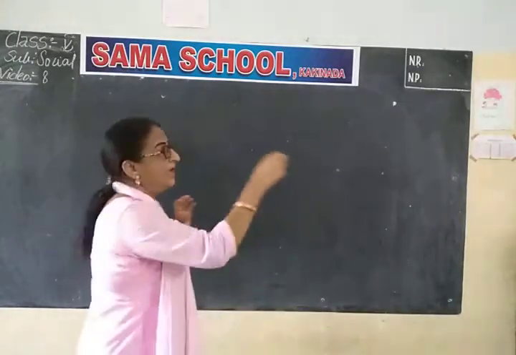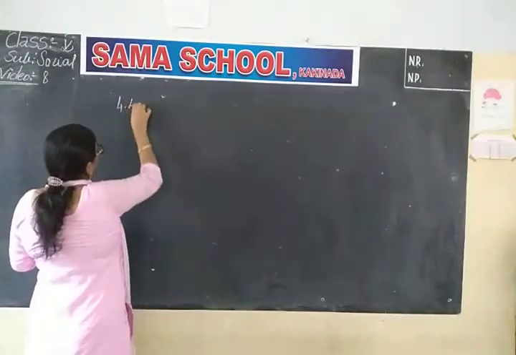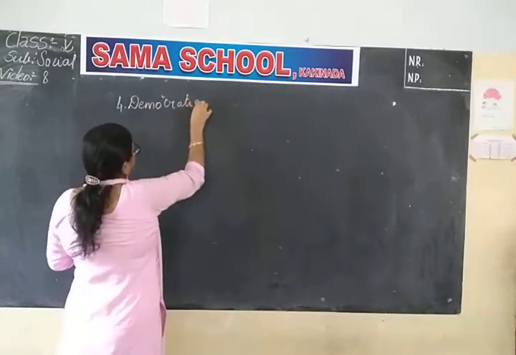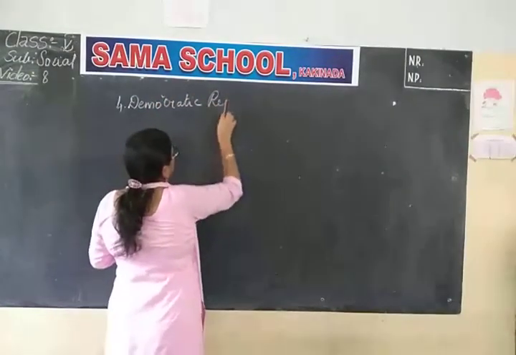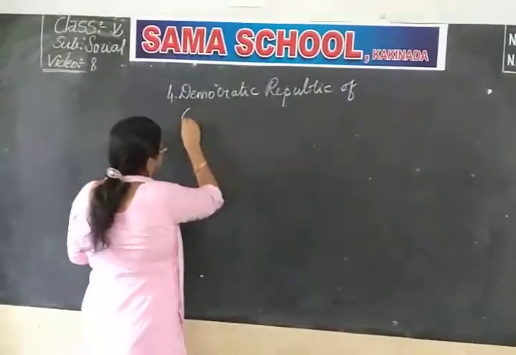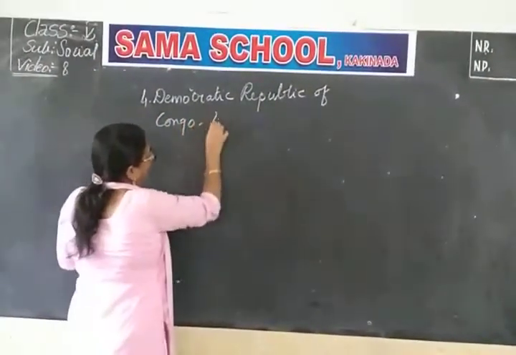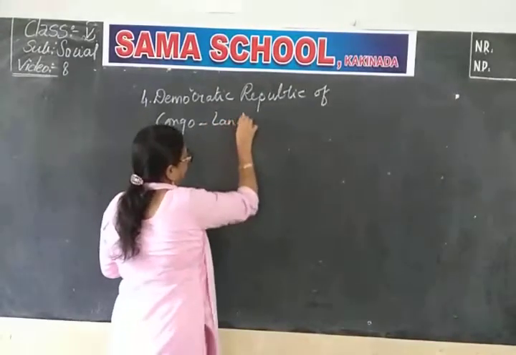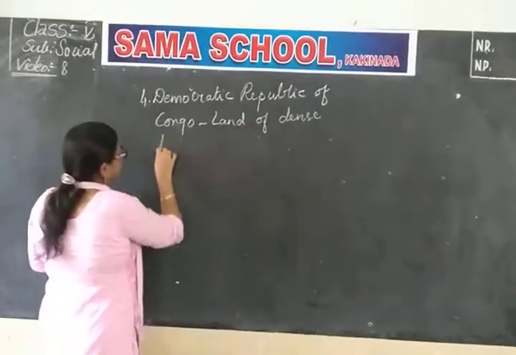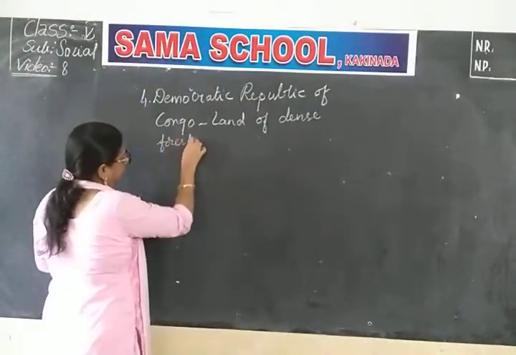The lesson Democratic Republic of Congo, also called the land of dense forest. We discussed in this way.